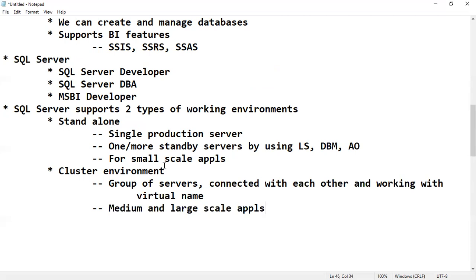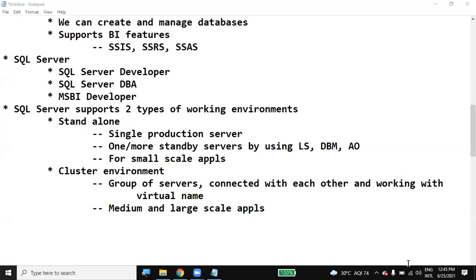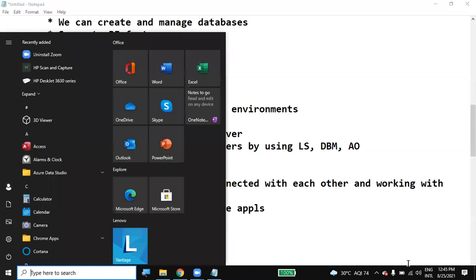That's why, while installing SQL Server, it will ask which type of installation you want to go with. So we have to plan, and we have to select the respective installation.